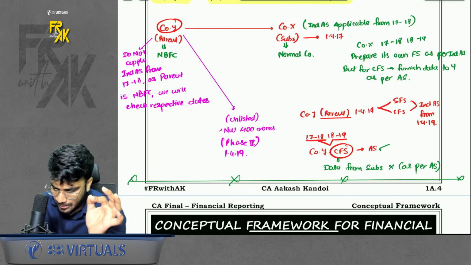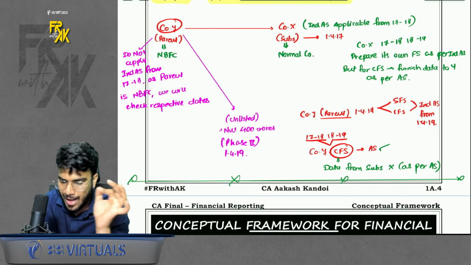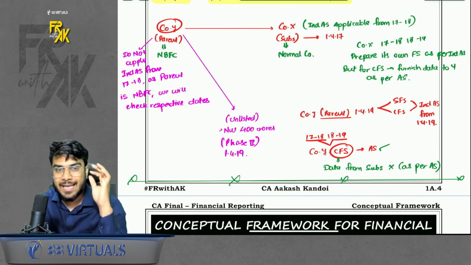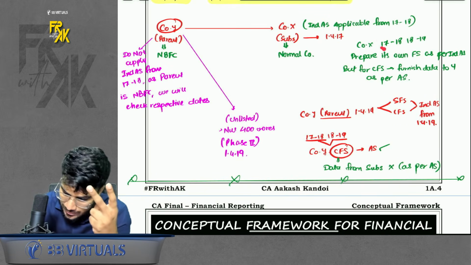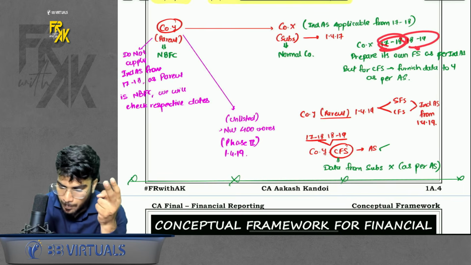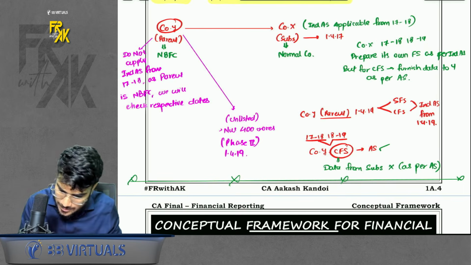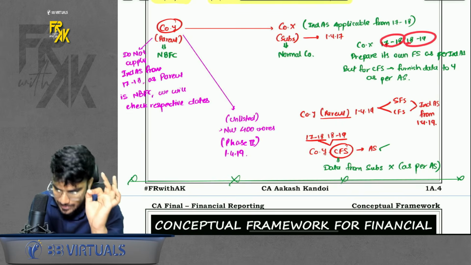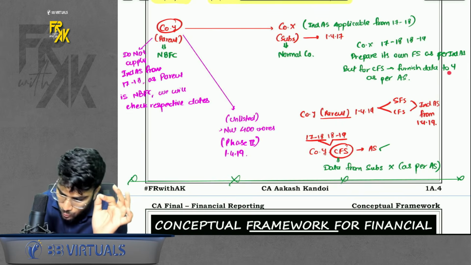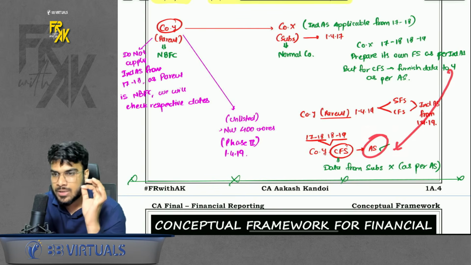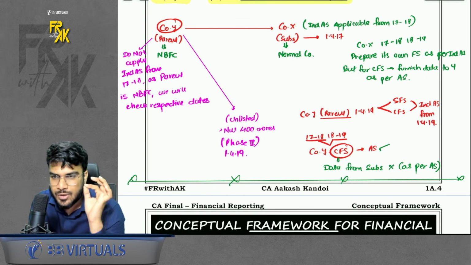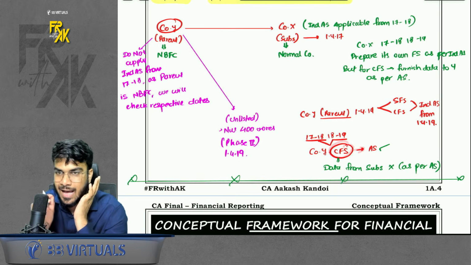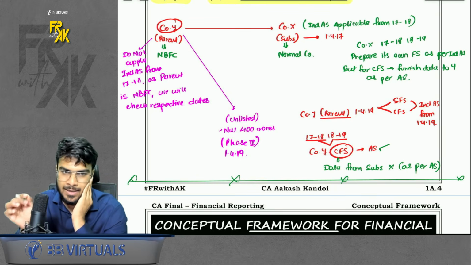And for the purpose of CFS, we will have to ask X to send the data as per AS only. That means X will have double job to do during these 2 years. X will have to prepare its own financials as per Ind AS. That is fine. But for the purpose of CFS, during these 2 years, it will have to send data to the parent as per AS only, because till then the parent was not covered under Ind AS. Parent was preparing CFS as per AS. So it will ask the subsidiary to send the data as per AS only.